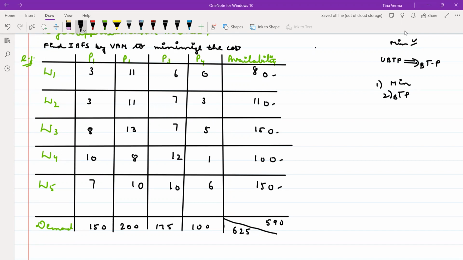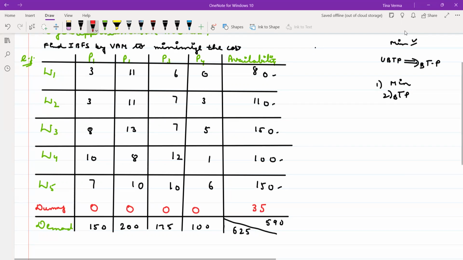So if this is not balanced, what is the problem over here? Here the sum is less. So when it is unbalanced, you can add one dummy row or dummy column to make it balanced. You will assign all the costs as 0, and here the availability will be the difference between these, which comes out to be 35.